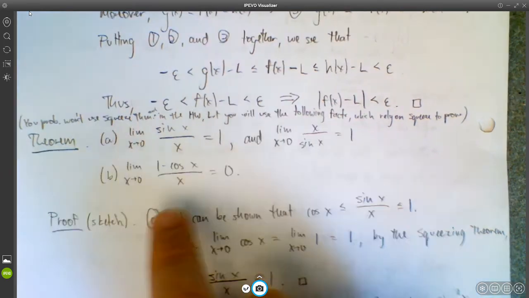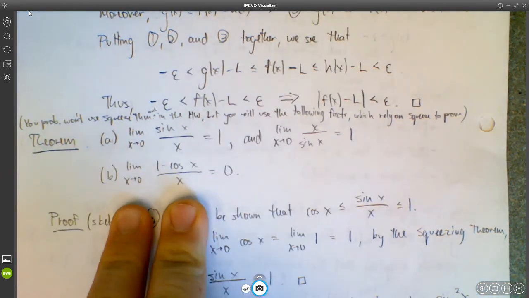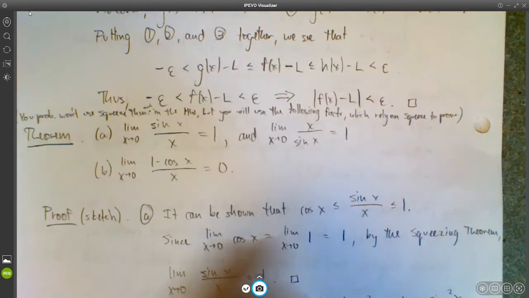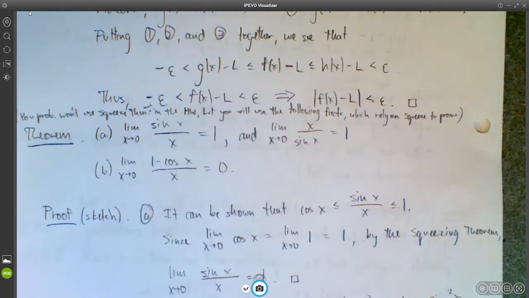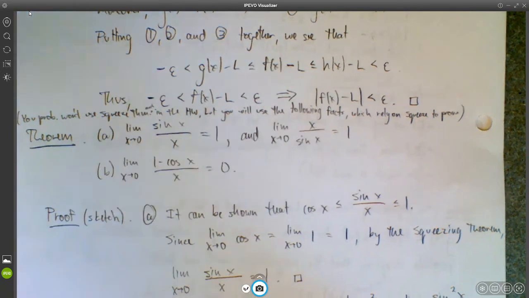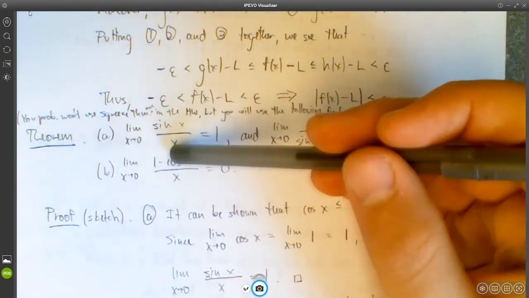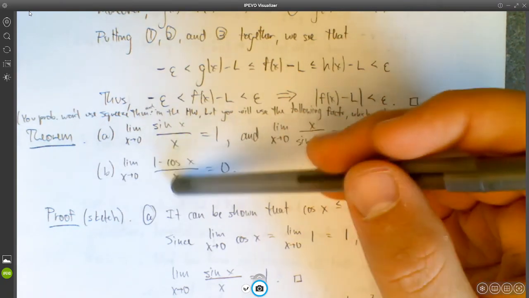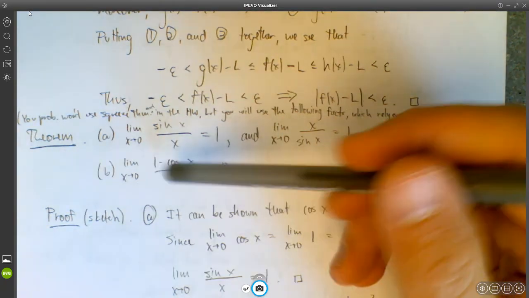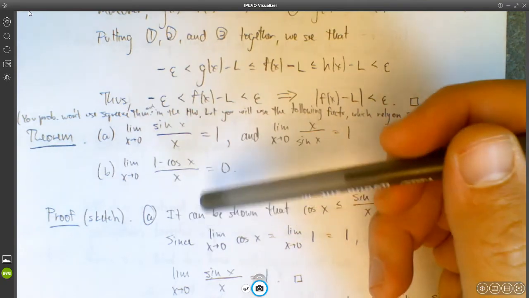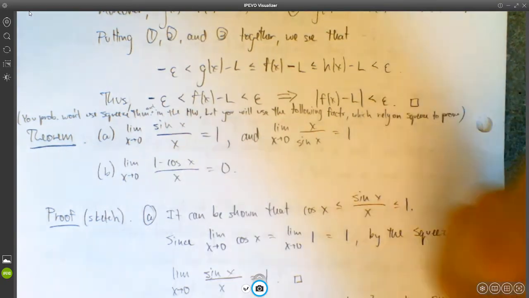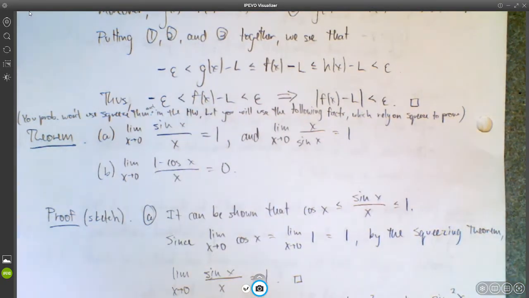And then finally, we have a similar statement for cosine. So if you think about the limit as x approaches 0 of 1 minus cosine x over x, if you try direct substitution on that, cosine of 0 is 1. So you would have 1 minus 1, which is 0. So you get a 0 over 0 thing again. But again, there's not an easy algebraic manipulation to take care of that. So here's what we do.